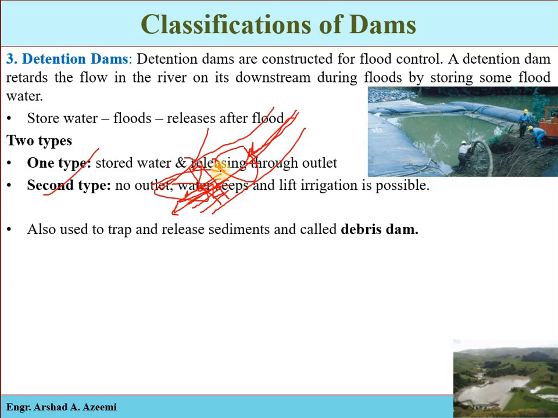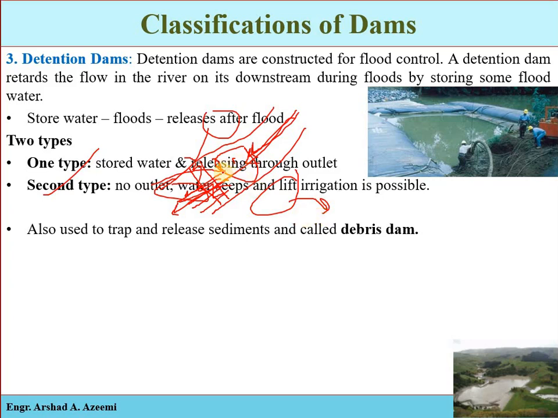The water is stored in the reservoir for as long a period as possible, and this water then seeps into the ground, into the foundation, and due to this seepage the water level in the nearby area is raised, meaning the water level in the wells is raised. Then that water is raised from the well and applied as lift irrigation. Irrigation may also be done in the river bed itself on the downstream side, but the seepage water may be sufficient for the growth of the crop and no additional surface watering may be necessary.